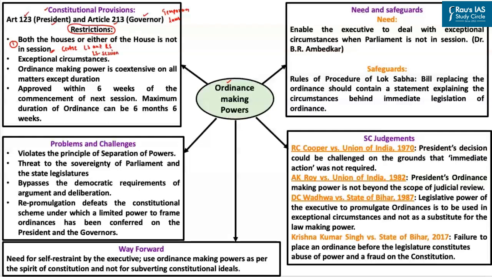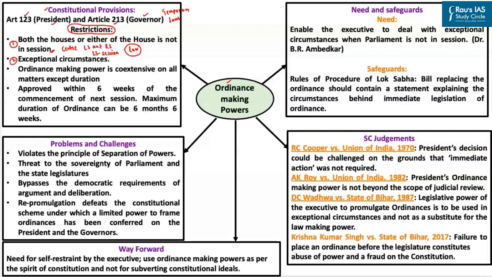What is also important to note here is that an ordinance can also be issued when only one house is in session. This is quite important because, as you know, a law has to be passed by both the houses and a law cannot be passed by a single house. So even when just one house is in session, the President can promulgate the ordinances.